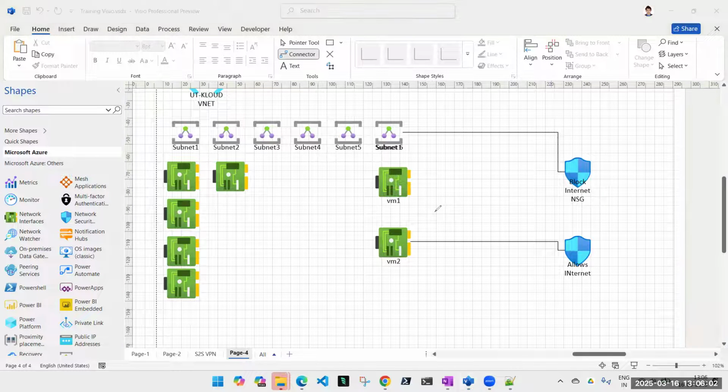If I do a traceat, I showed you the traceat. यहाँ से clear हो जाएगा. Traceat में यहाँ से clear होगा. Okay, you do have access to internet. Fine. But मेरा traffic कैसे जाने वाला है? It will go through subnet, right? यहाँ पर आके it will check with this. And it says no, block. You are not allowed to use google.com. So this is how my request will be blocked. Got it, guys?